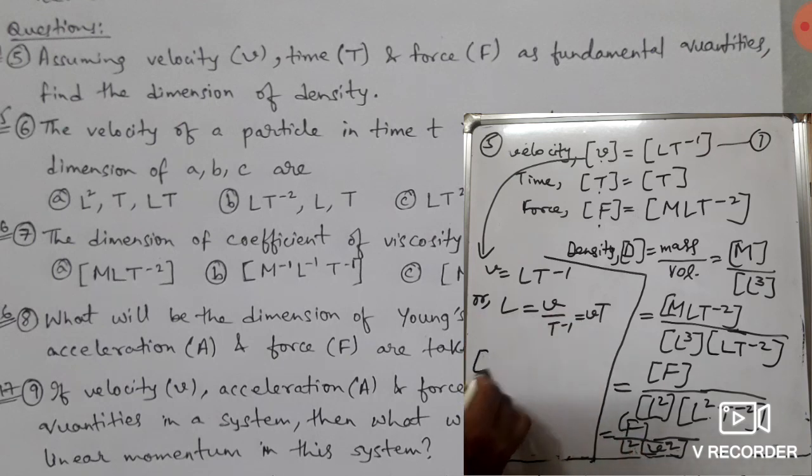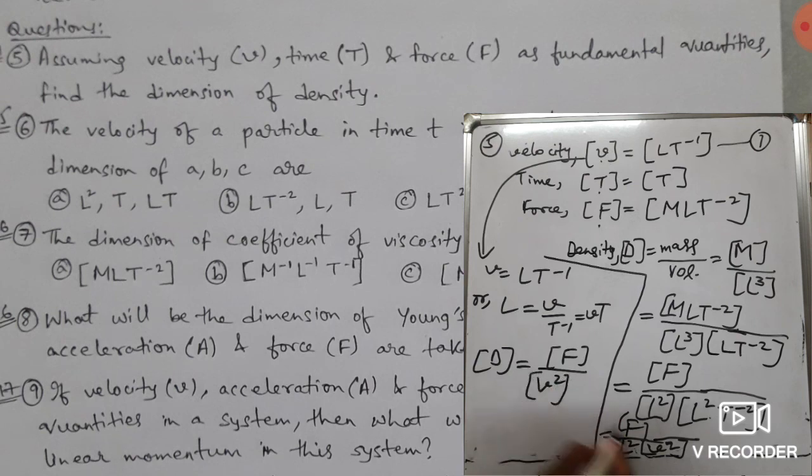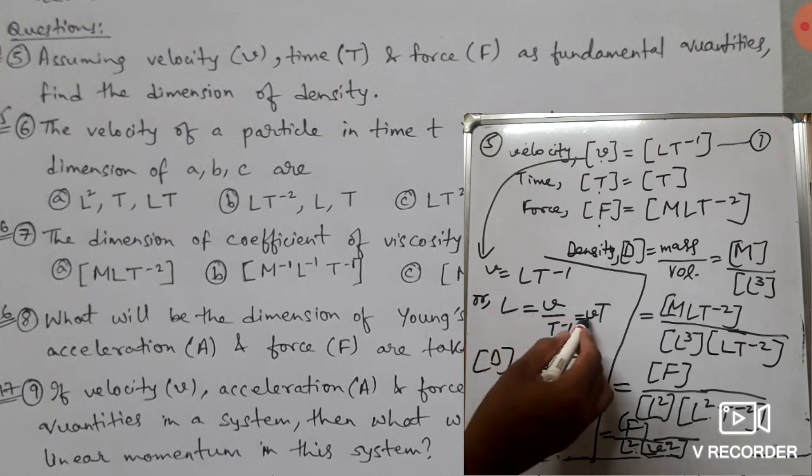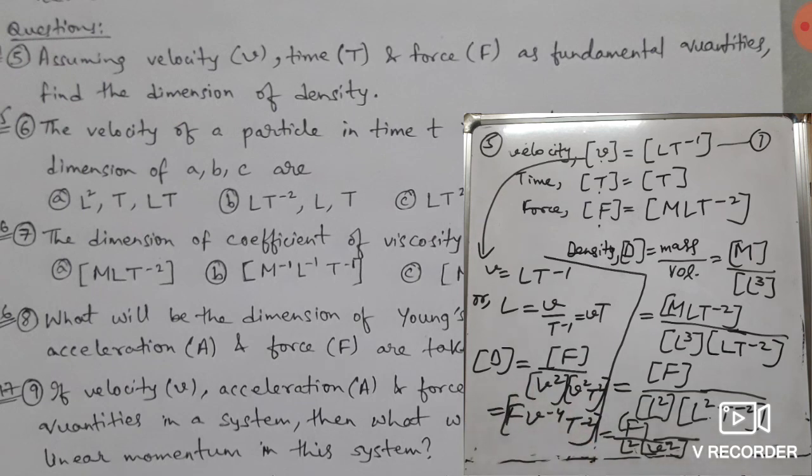So the dimension of density becomes F by V square, and L square means V square into T square. So it will be F V to the power minus 4 and T to the power minus 2. So this is the answer.